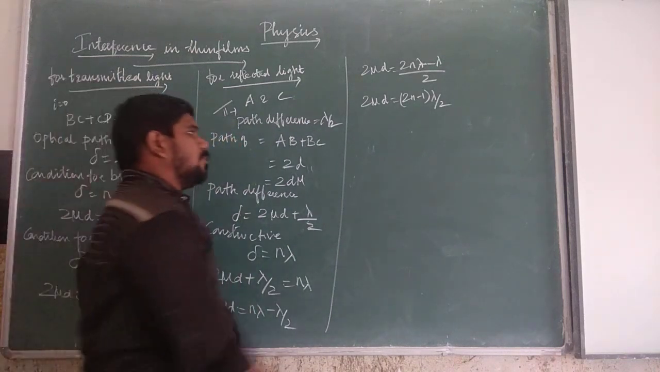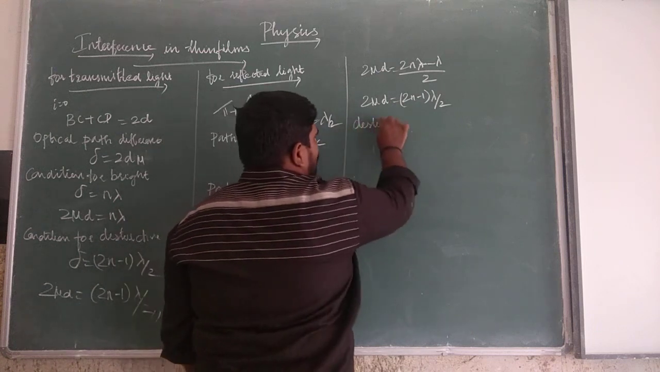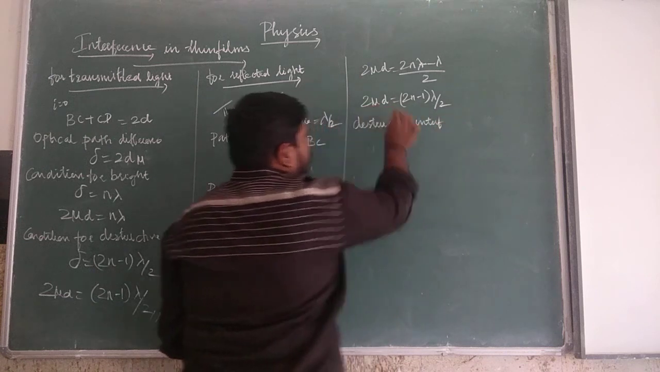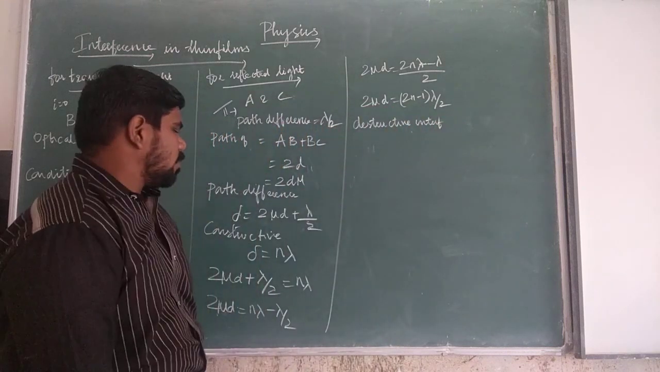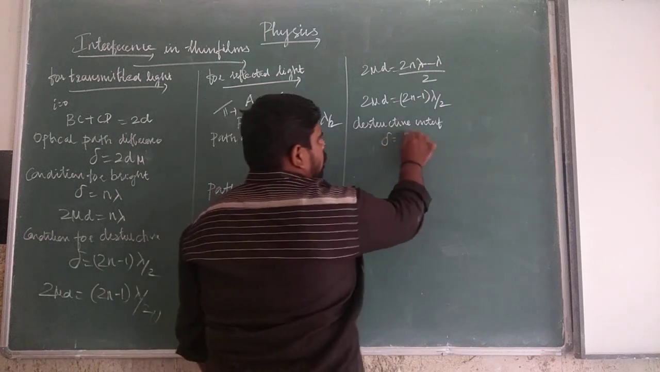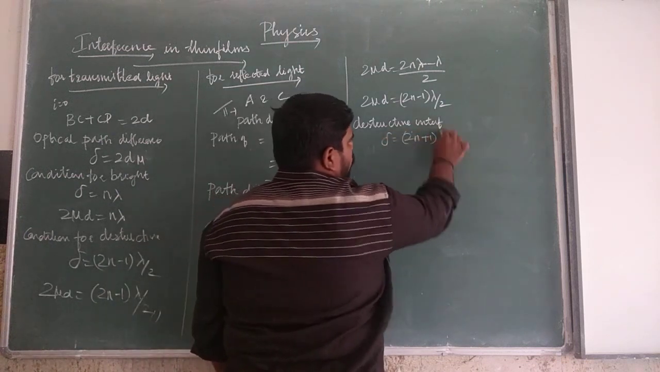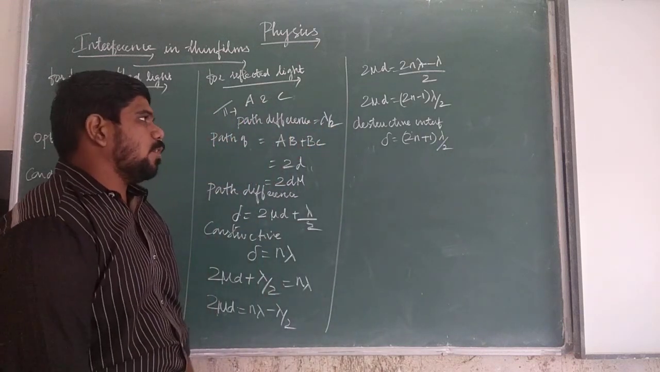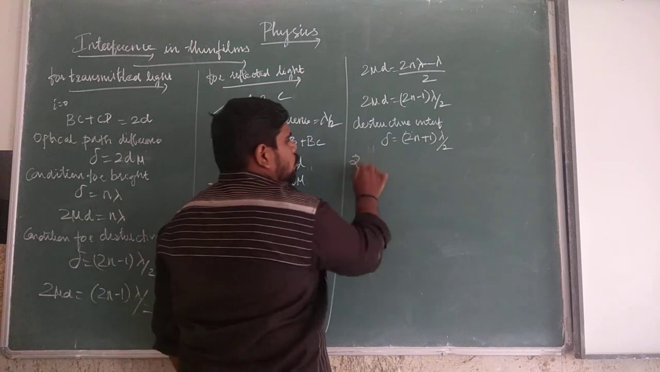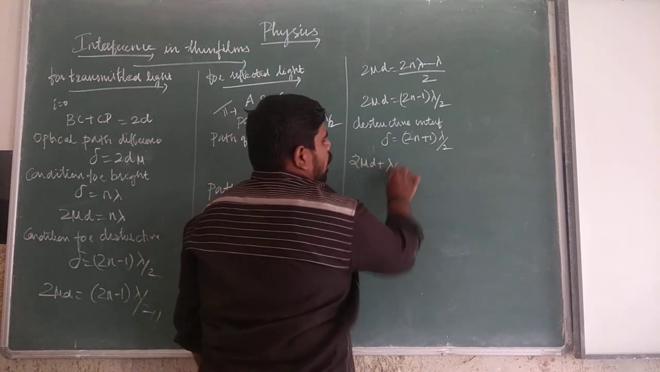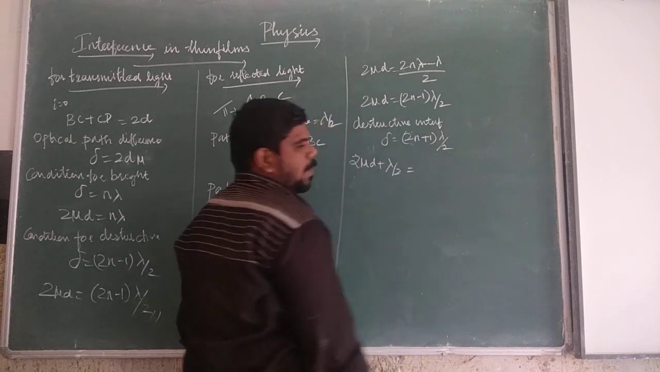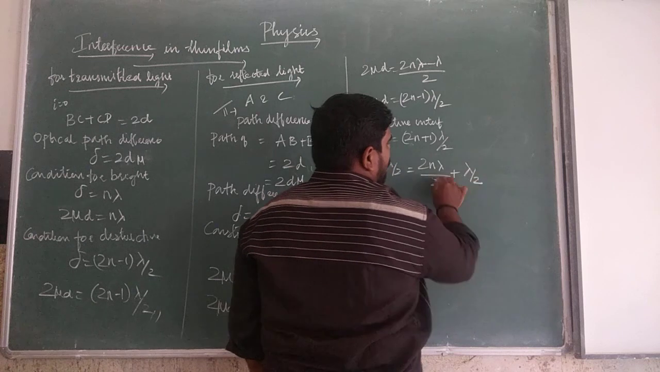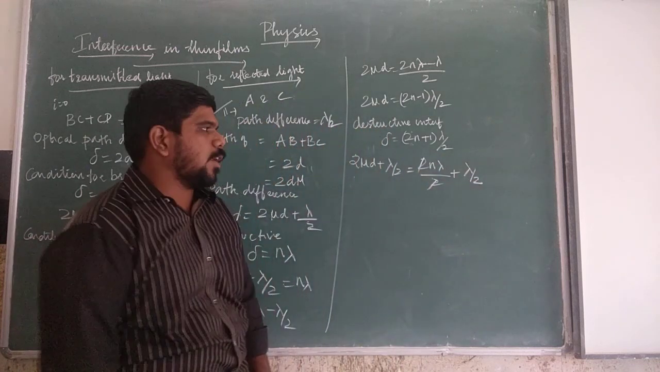Similarly for destructive interference, what do you get? The path difference is equal to 2n plus 1 into lambda by 2. So if you substitute the term, what do you get? 2 mu d plus lambda by 2 is equal to 2n plus 1 into lambda by 2, that is 2n lambda by 2 plus lambda by 2. The 2 cancels, so you get n lambda.